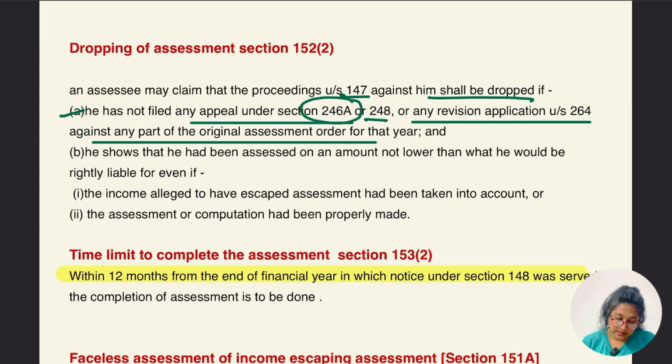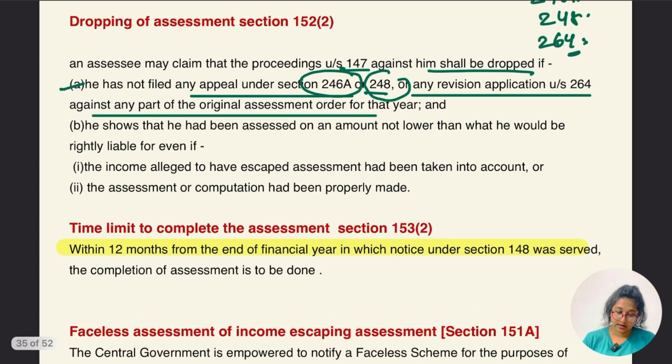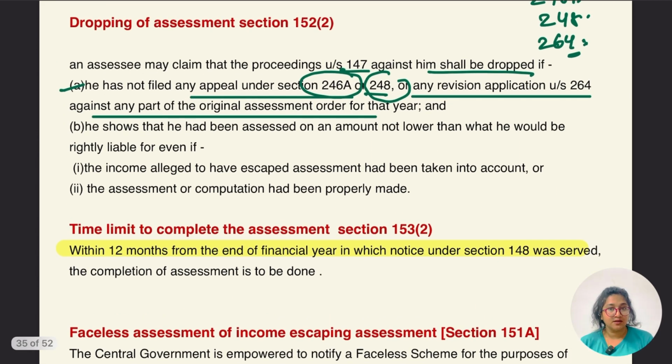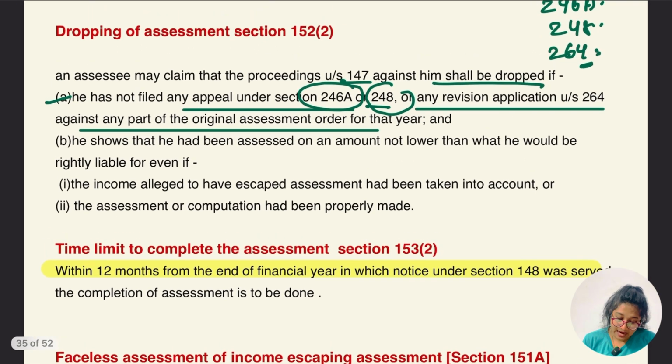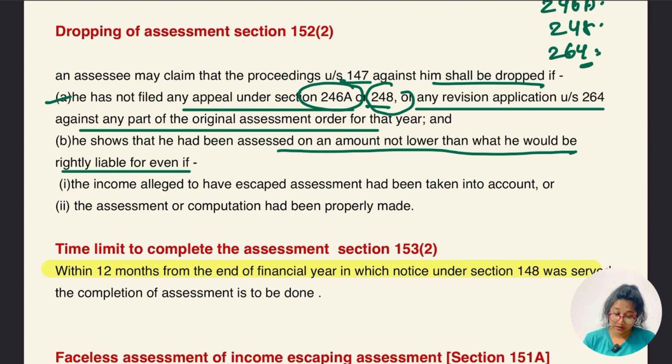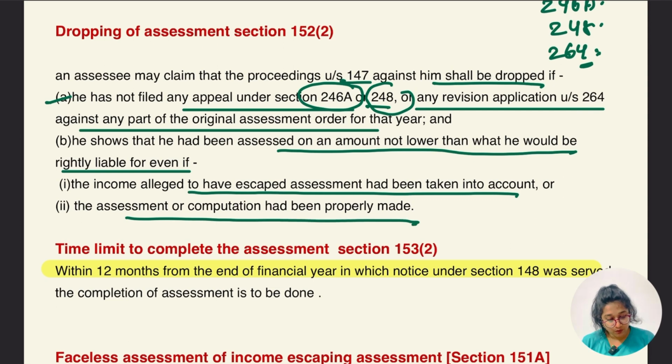So under these three sections, 246A, 248 and 264, the revision one, the rectification one, in these cases the assessing officer can drop the case, or if he shows that he had been assessed on an amount not lower than what he would rightly be liable for, even if the income alleged to have escaped assessment had been taken into account or the assessment or computation had been properly made.